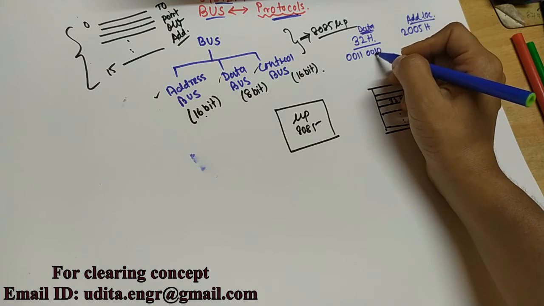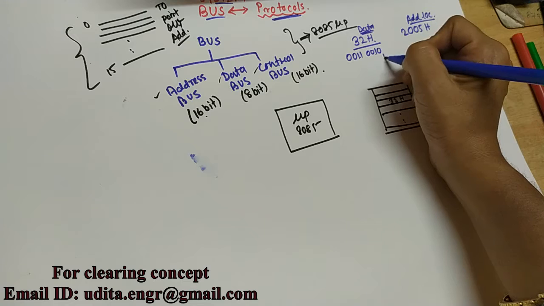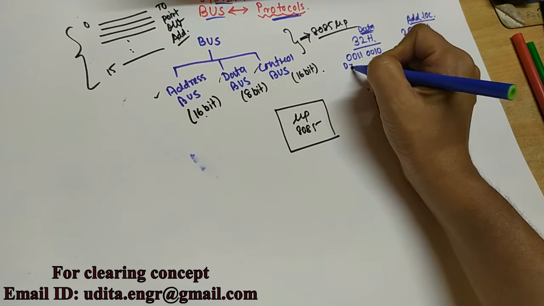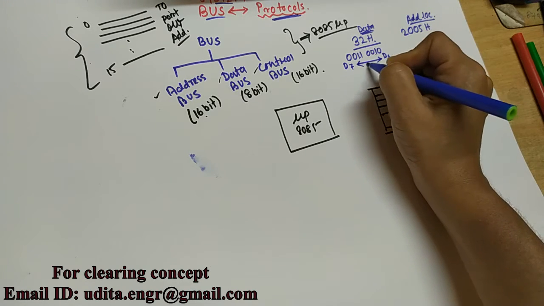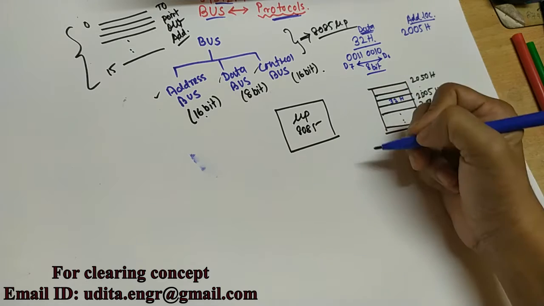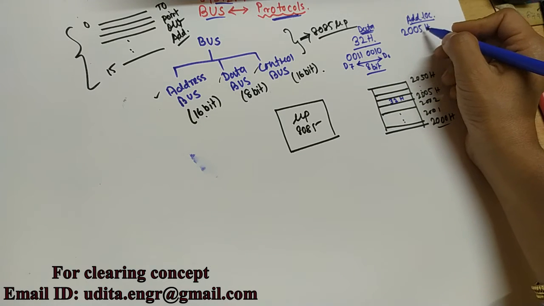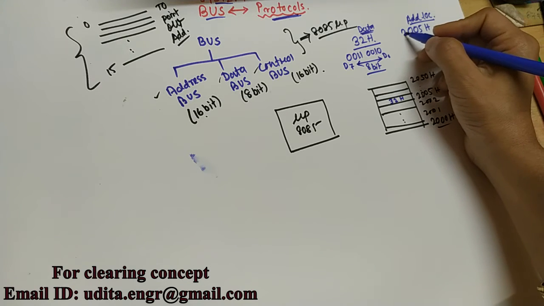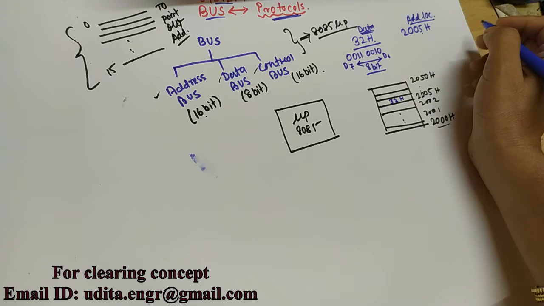So here we can count 1 2 3 4 5 6 7 8, and we can write D0 to D7. So this is 8-bit data. For the address, each hexadecimal digit converts to 4 binary bits, so 4, 4, 4, 4, that means 4 into 4, a 16-bit number.